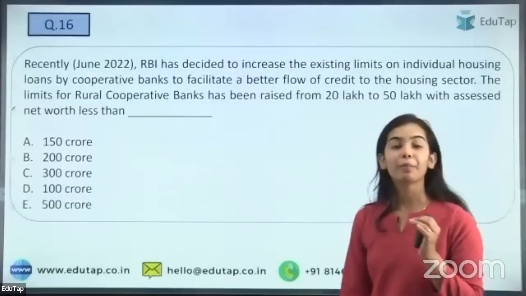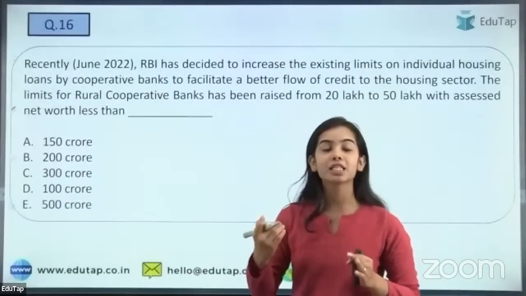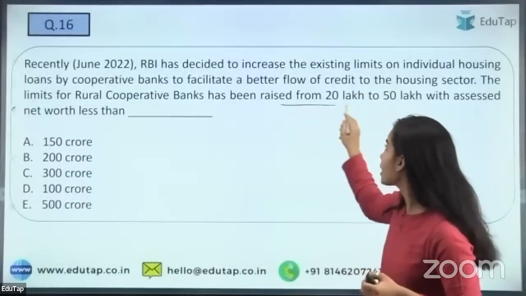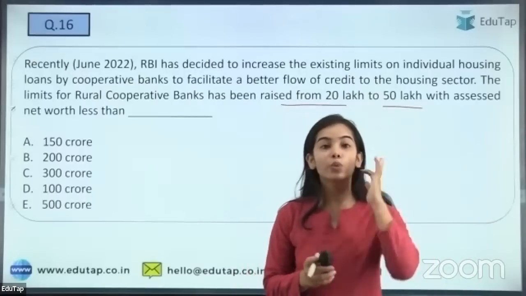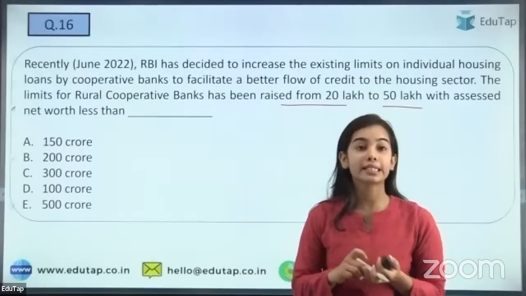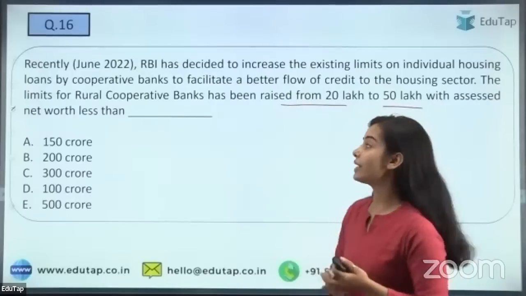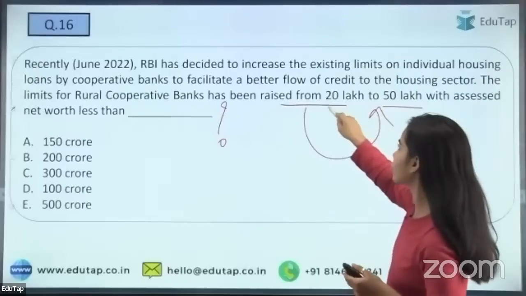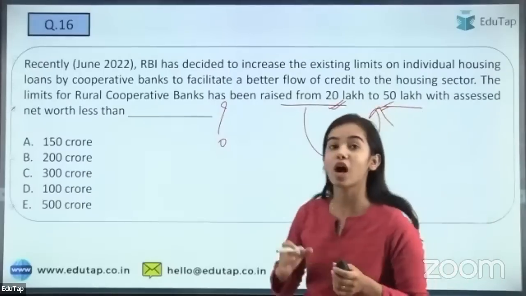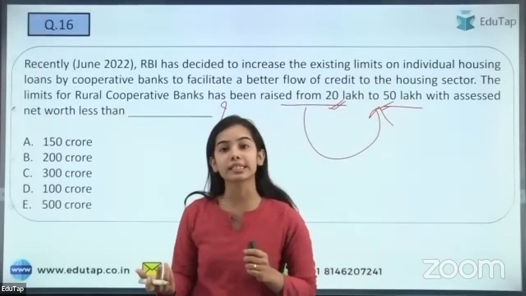Okay, so now coming to the rural cooperative banks, the limit has been raised from 20 lakh to 50 lakh with assessed net worth less than what? So the rural cooperative banks that have the assessed net worth of less than what has increased the limit from 20 lakh to 50 lakh in case of housing finance, in case of housing sector.